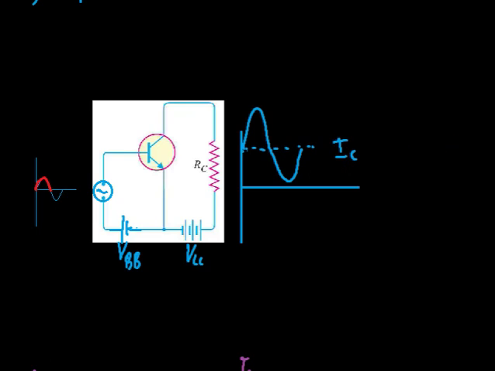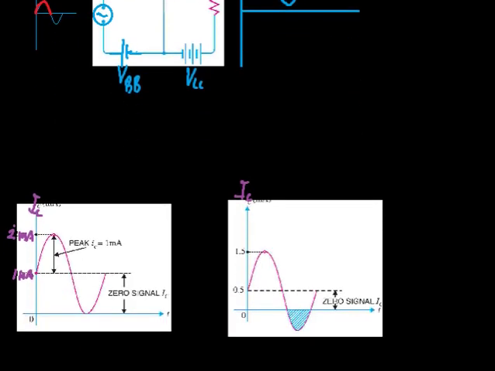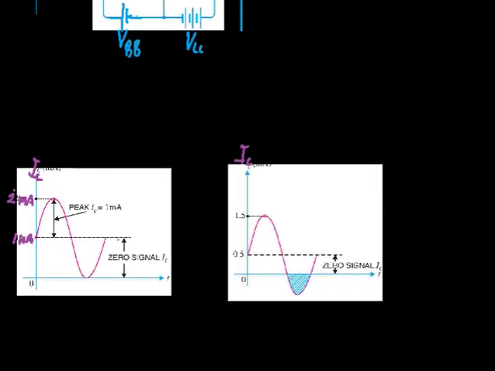Now for convenience, let's consider some numerical values for the collector current IC. Suppose I have minimum proper collector current 1 milliampere, and this amplified signal also provides 1 milliampere, then we will have a signal shape like this.